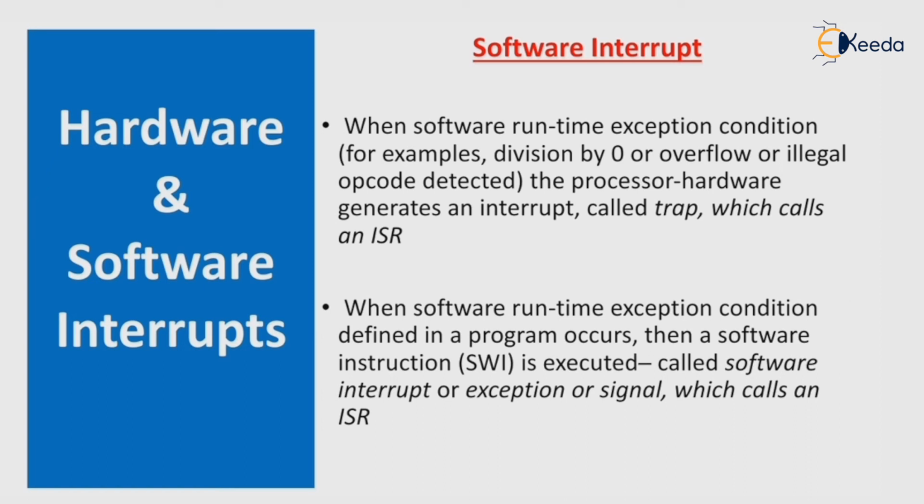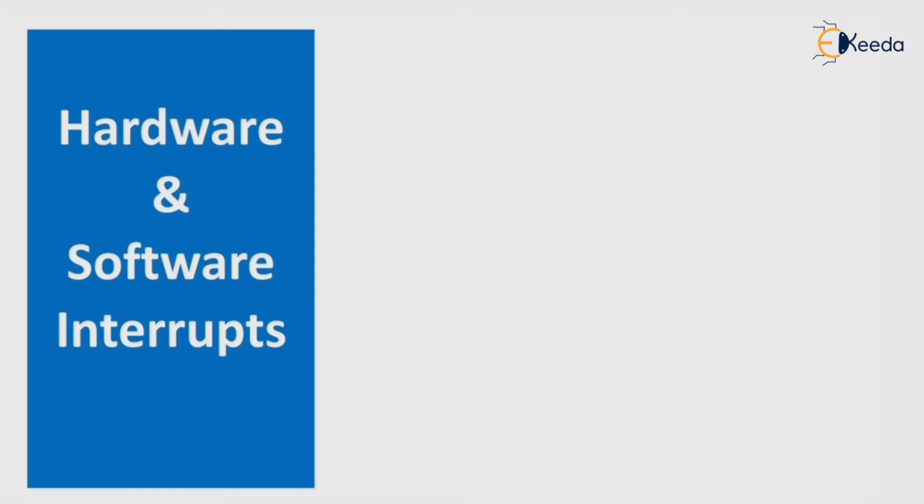When a software runtime exception condition defined in a program occurs, then the software instruction SWI is executed, called a software interrupt or exception or signal, which calls the ISR.